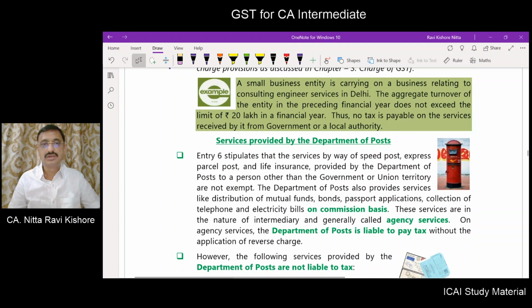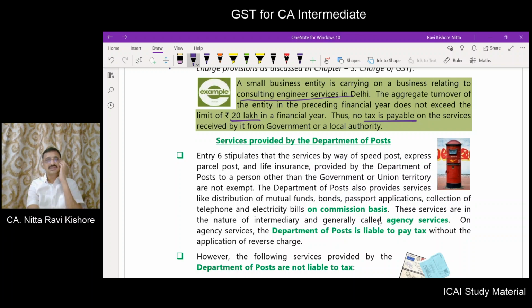Now, a small business entity is carrying on business relating to consulting engineer service in Delhi. Aggregate turnover in the preceding year did not exceed 20 lakhs. Therefore, no GST is payable on the services received by it from the government or local authority. Government means central government, state government, union territory, or the local authority.